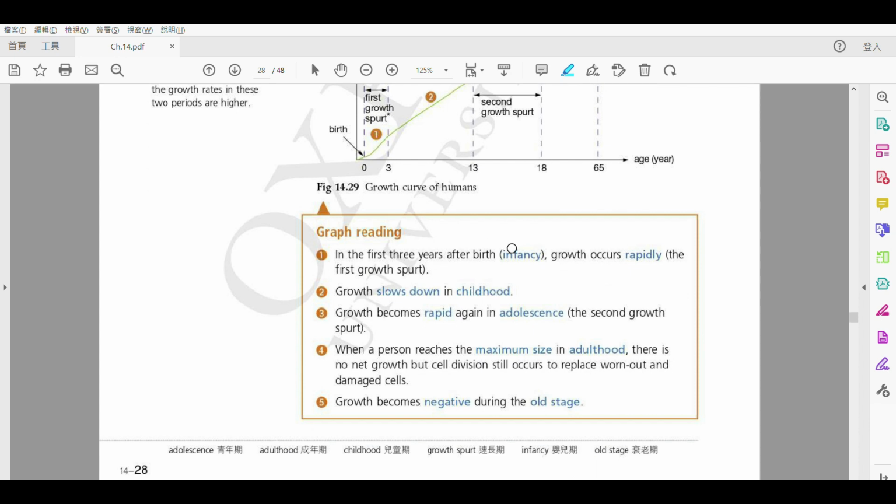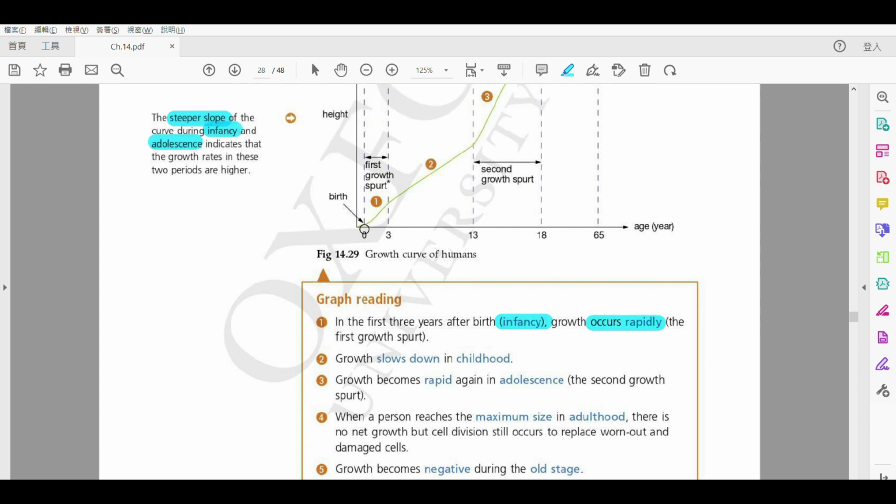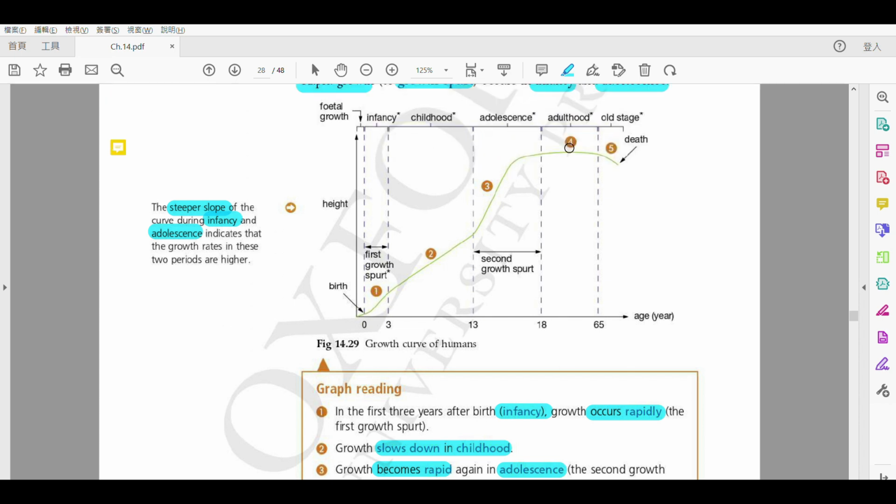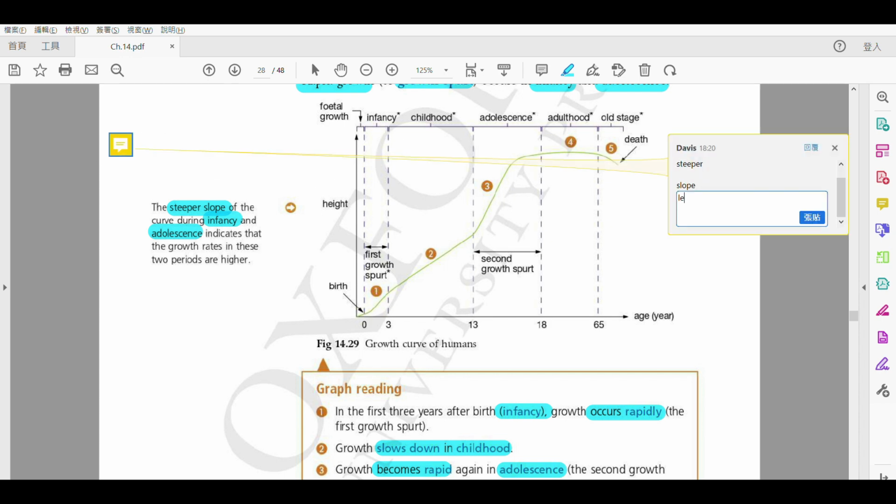And again, try to look at how we describe these curves. First one, that would be the infancy. During infancy, you can see that the growth occurs rapidly because the growth curve is very steep. Okay? And then it slows down a bit in childhood. After that, during adolescence, it becomes rapid again. Okay, so these three are very easy to understand. And then during adulthood, as you can see, it levels off here. So try to remember this word, levels off. Level off means the curve becomes flat.